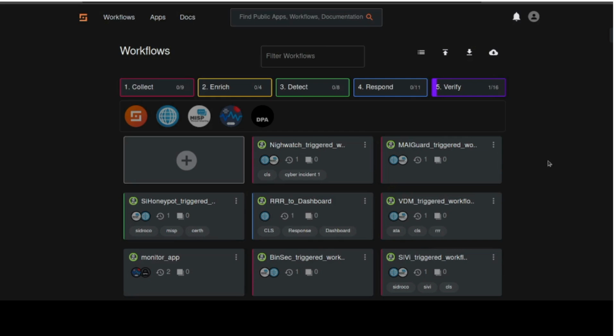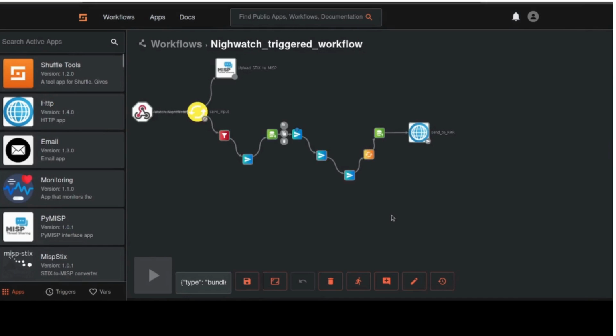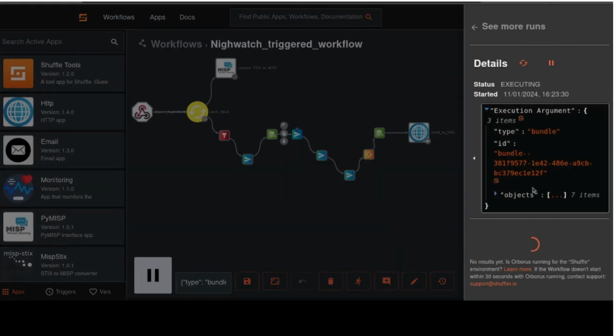All these are workflows created to automate various tasks such as threat detection, response, or audit log creation. We will now open one workflow to take a look at the inside. At first sight it can be a bit confusing, but everything will become clear in a minute. The action flow is from left to right.